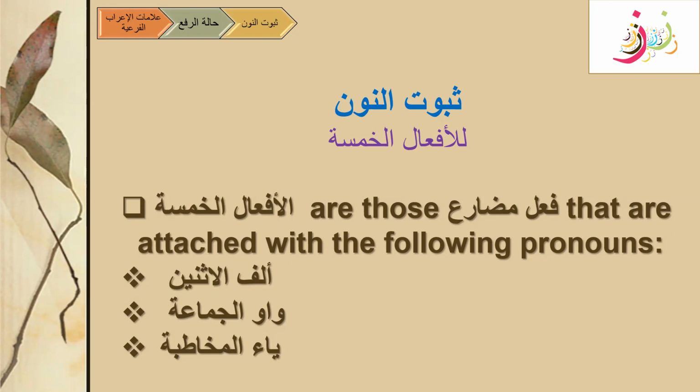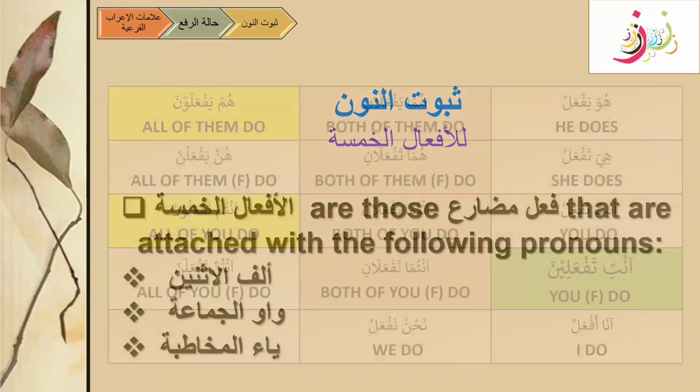but only those fi'li mudari are considered which have the following pronouns: alif isnain, waw al jamaa, and ya al mukhataba. And we have done this in a separate session for afal khamsa. You can go through that session as well to get the details for afal khamsa. So here we know that for halat rafa, i'rab far'iyya, the last sign is the subut noon, and it only happens with afal khamsa when they are attached with alif isnain, waw al jamaa, and ya al mukhatiba.